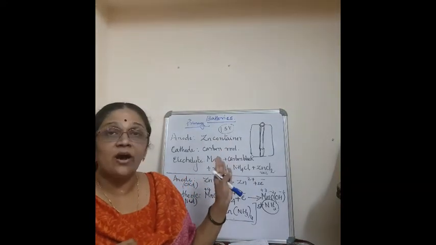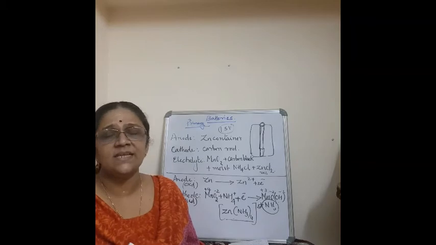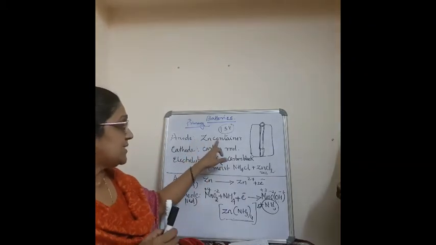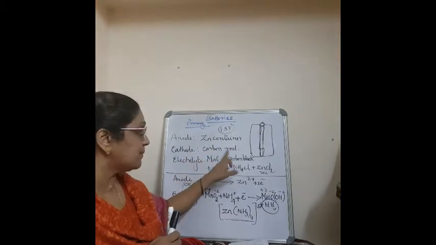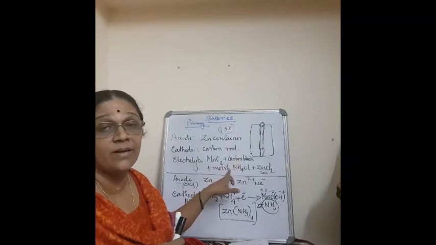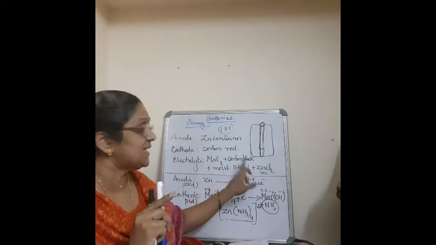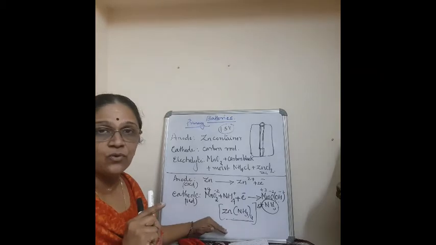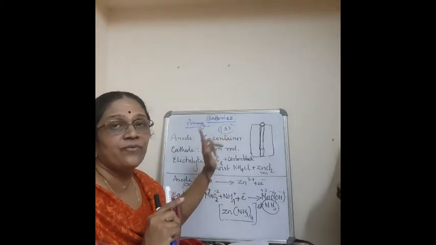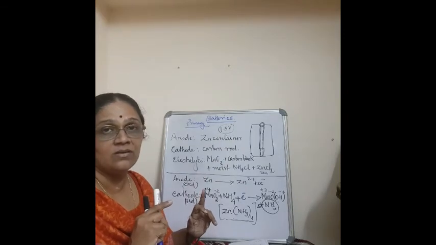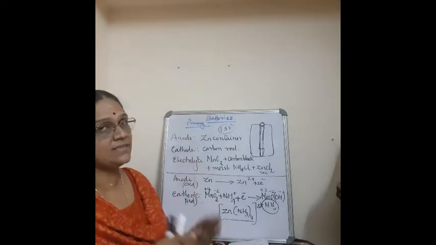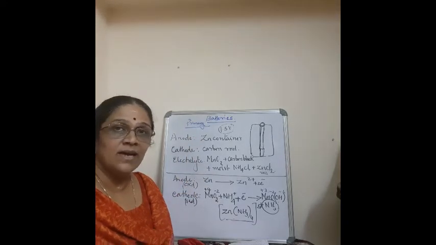So this is all regarding the dry cell. Just the points only you have to remember. That is, anode is what? Anode is zinc, cathode is carbon rod, electrolyte is a mixture of manganese dioxide plus carbon black plus moist ammonium chloride and zinc chloride, and the reaction is as follows. And it has got a cell potential of how much? 1.5 volt. That's all. So this is all about this Leclanché cell or dry cell. You got it? Is it clear?